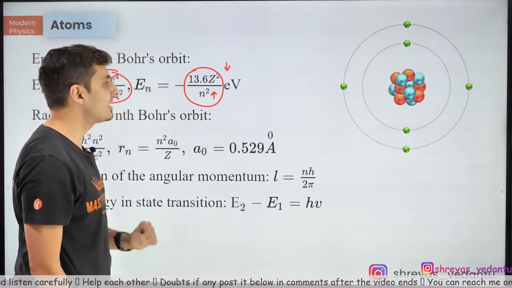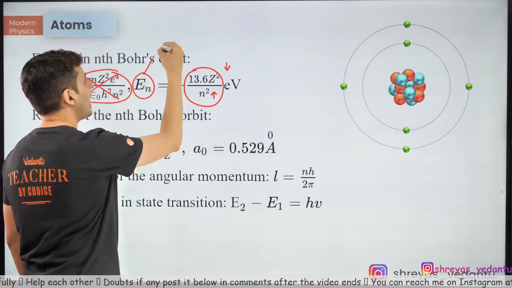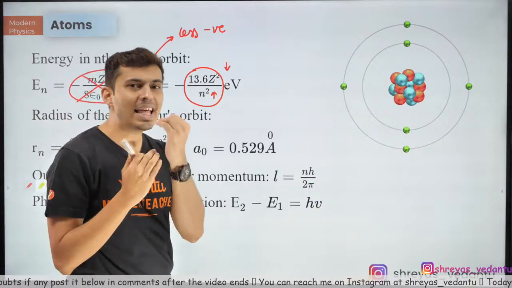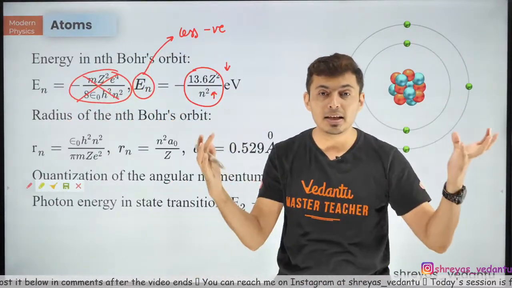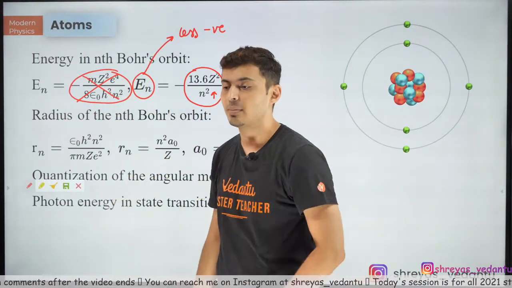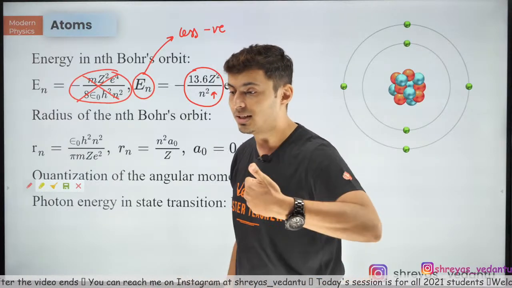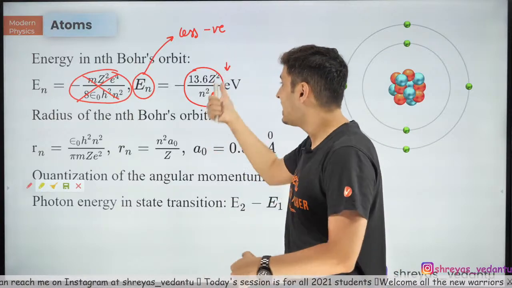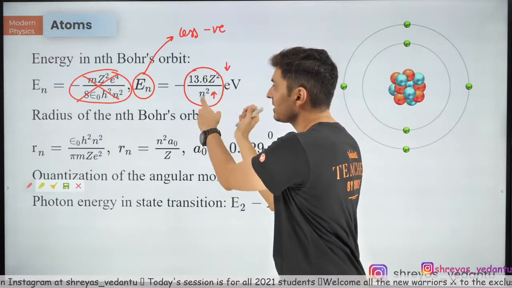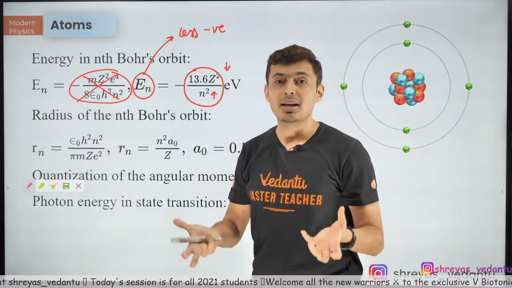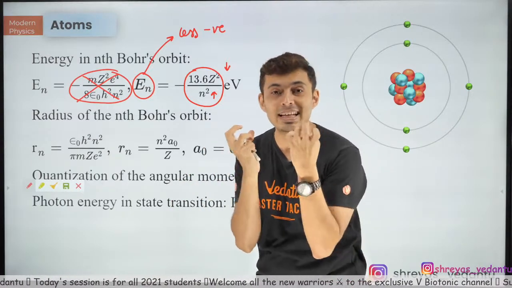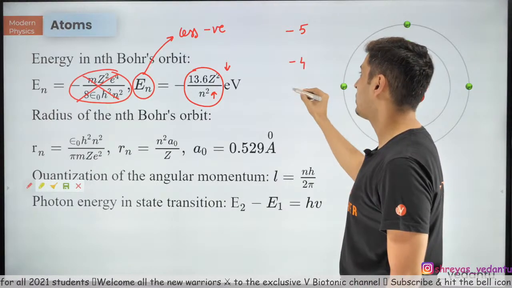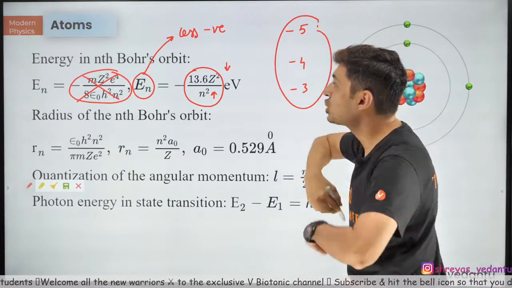But it will become less negative. So energy as a whole will become less negative. If it becomes less negative, has it increased or has it decreased? Come on, my warriors, let me know in the chat box. Come on, think about it. Yep, please let me know what will happen. If n increases, this ratio decreases, but because of the negative sign, it will become less negative. If it becomes less negative, that means it has become -5 to -4 to -3. It has actually increased.